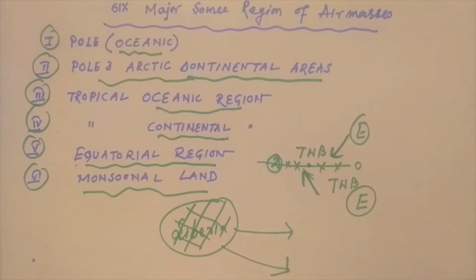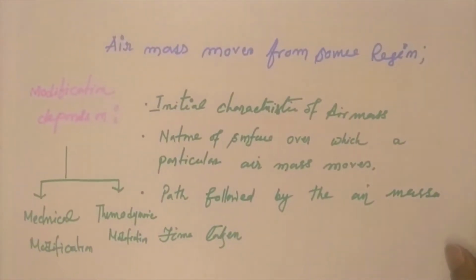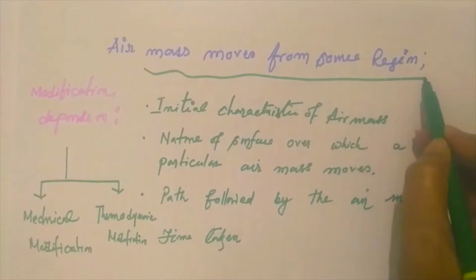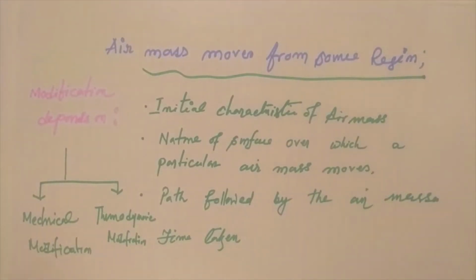When the air mass matures and develops completely, starts its journey and moves away from the source region, the air mass is modified. That is known as modification of air masses. One important thing is that when air masses start their journey and move from the source region, there isn't any change in their inherent character, which was achieved from the source region.